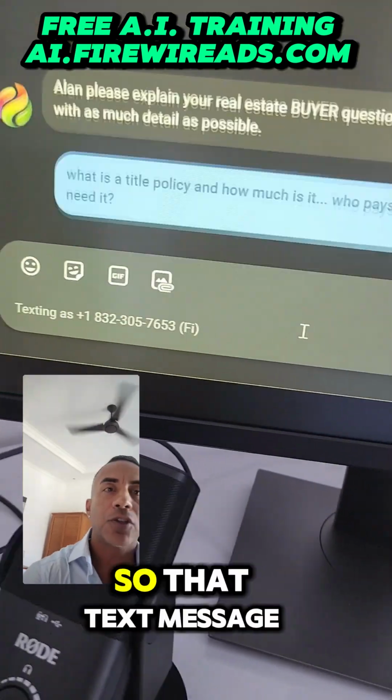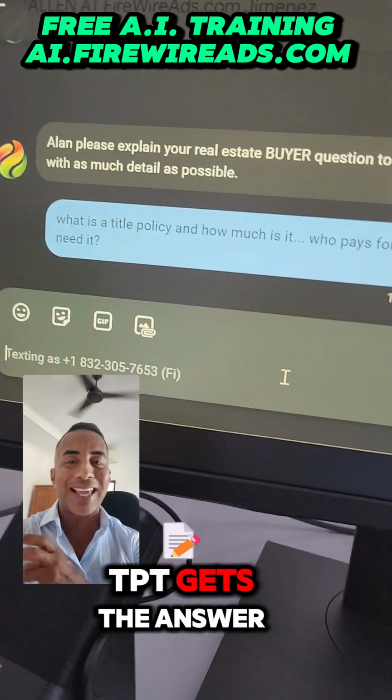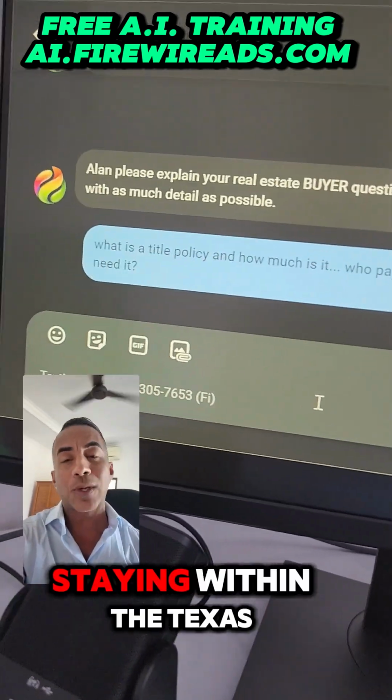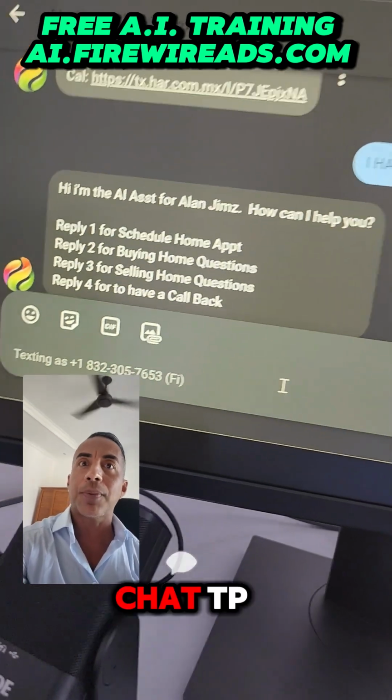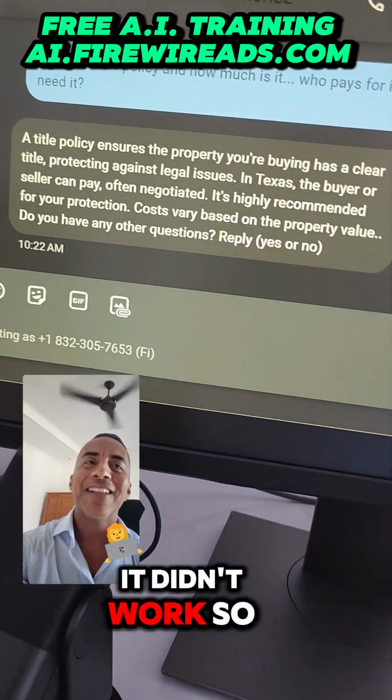So just click enter. So that text message comes back into the automation system. It goes to ChatGPT, gets the answer in a certain tone, style, and perspective as a real estate broker, staying within the Texas law because we're using ChatGPT. So now that didn't work. Oh, here it goes. I'm sorry. I thought that was like, it didn't work. So go to the bottom.